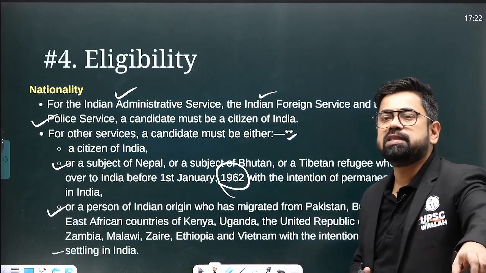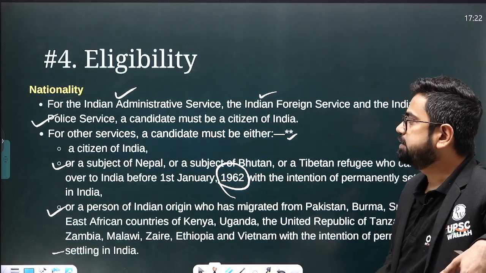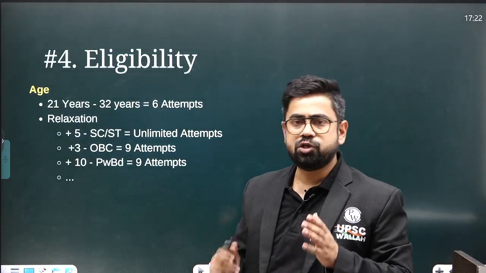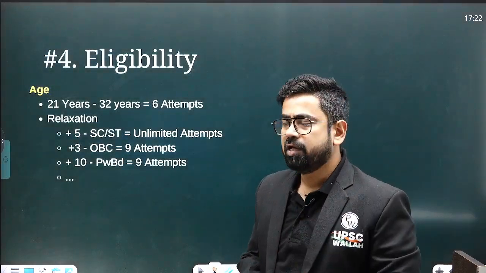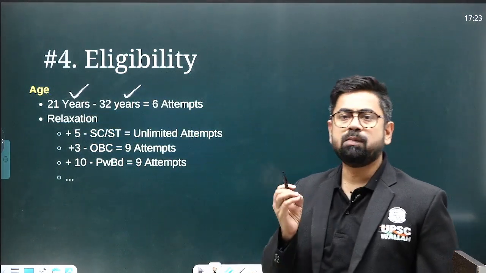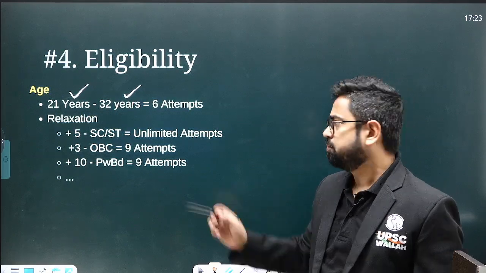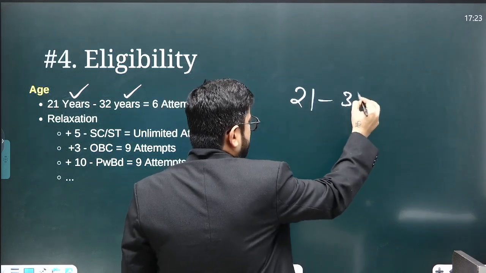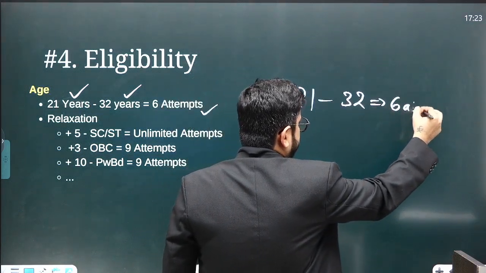So as I said, one thing is nationality. Second is your age. The minimum age at which you can apply or give your first attempt is 21 years, and the maximum age is 32 years. The total number of attempts you can give is 6 attempts. So between the age of 21 and 32, you can go for 6 attempts.